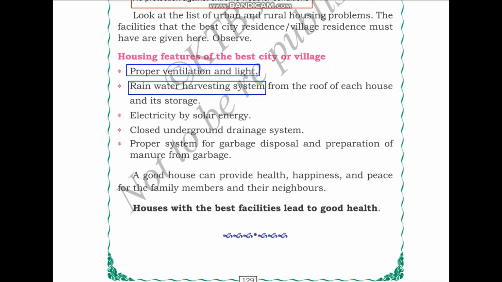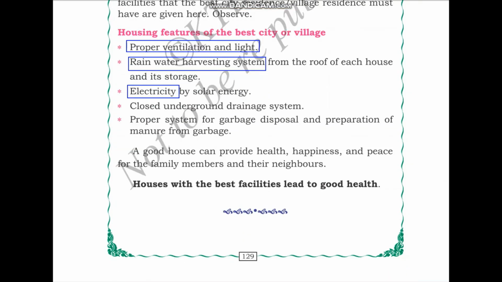Next is electricity can be obtained by solar energy. So in India, we have abundant solar energy during most of the seasons of the year. This can be converted to electricity by the use of solar cells. Again, this can be added to the roofs or to any high elevated region of the house which is getting sunlight. The next feature is closed underground drainage system.